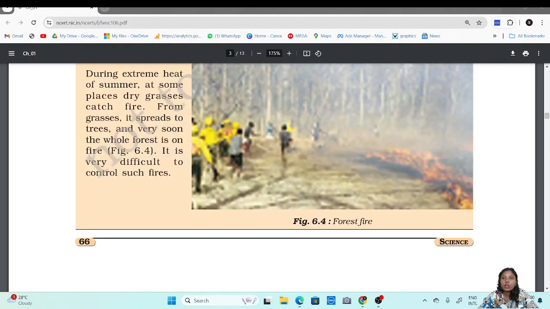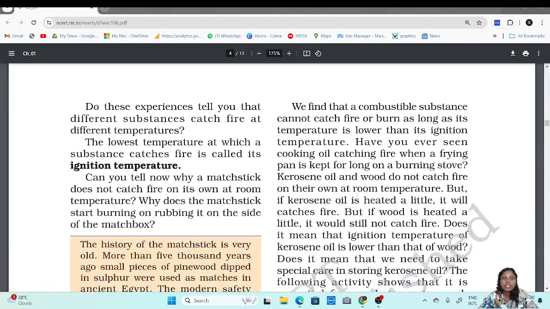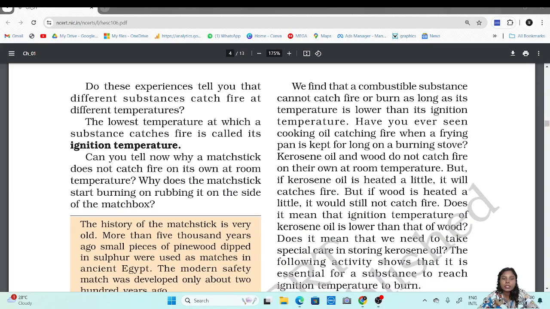Now, have you heard of forest fires? Do these experiences tell you that different substances catch fire at different temperatures? When we spoke about paper, paper caught fire very easily. That means its ignition temperature is much lower as compared to wood. Wood wouldn't catch fire as quickly as paper.